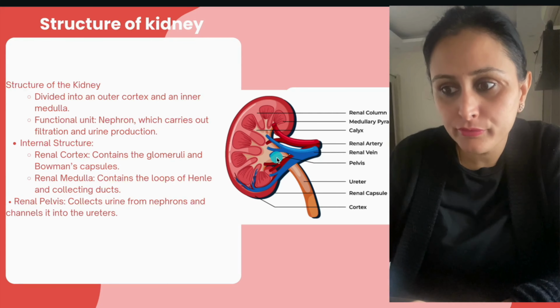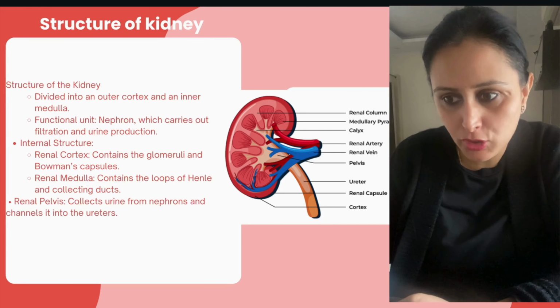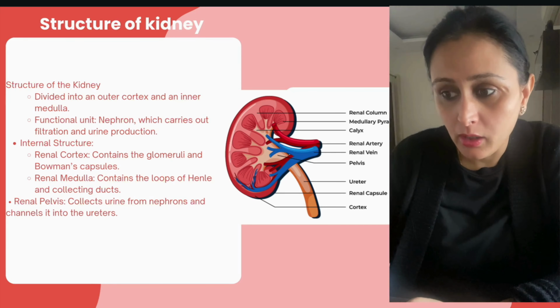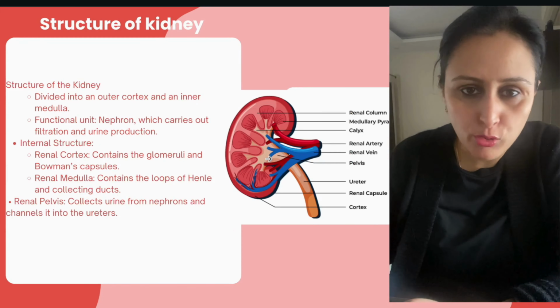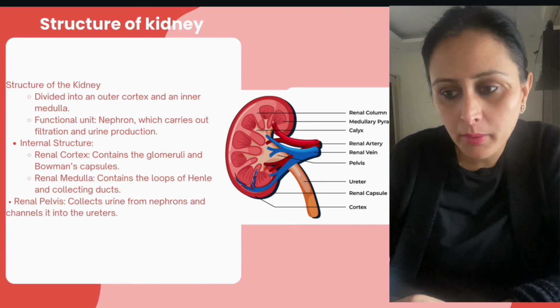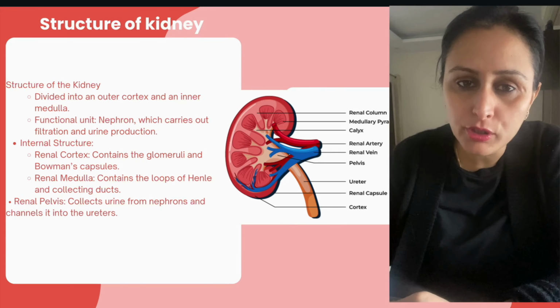Internal structure contains the renal cortex, which contains the glomeruli and the Bowman's capsule, and the renal medulla, which contains the loop of Henle and the collecting ducts. Right? We will talk about it in a while. Now about the renal pelvis, that collects the urine from the nephron and channelizes it to the ureter.